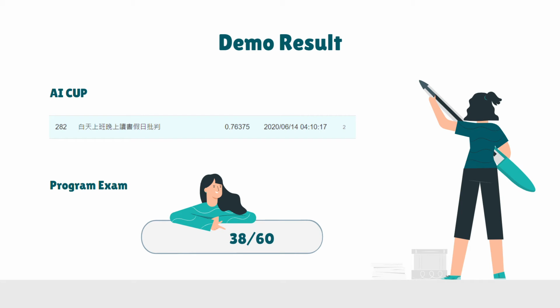And now these are our demo results. In AI Cup, we achieved 76% accuracy, and in the program exam, we got 38 out of 60, which is about 63% accuracy.